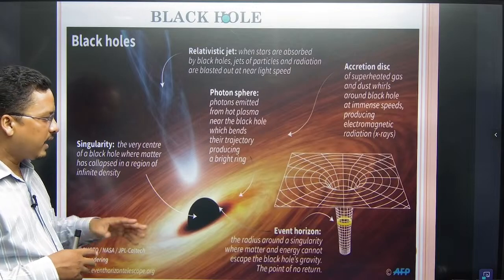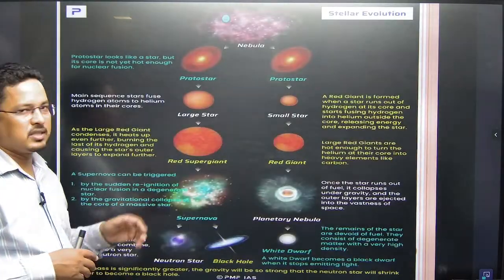Then how does the black hole form? This is the star cycle.